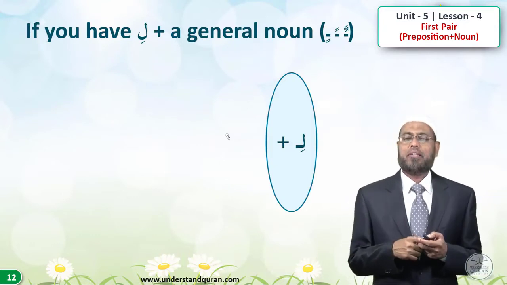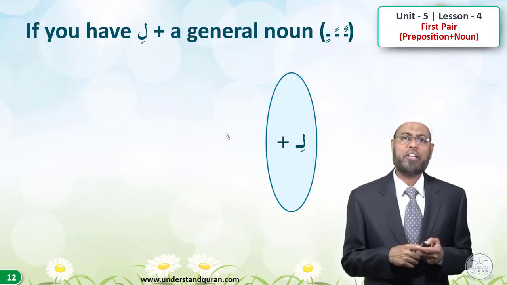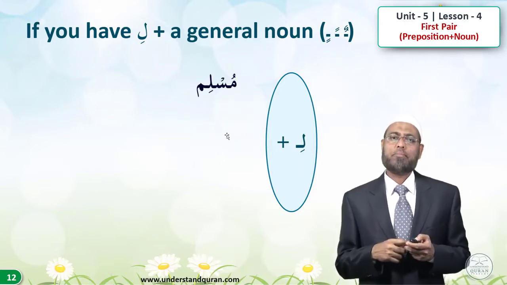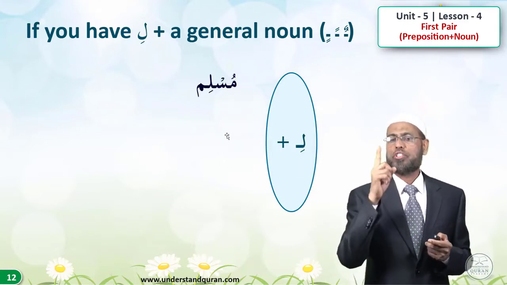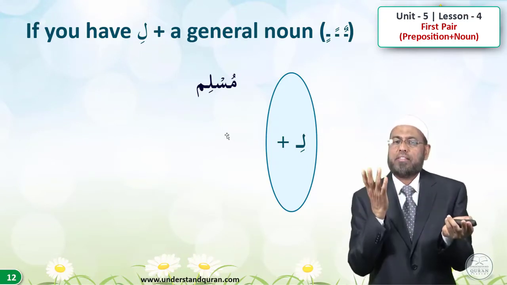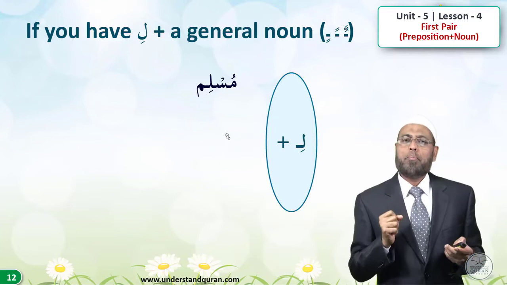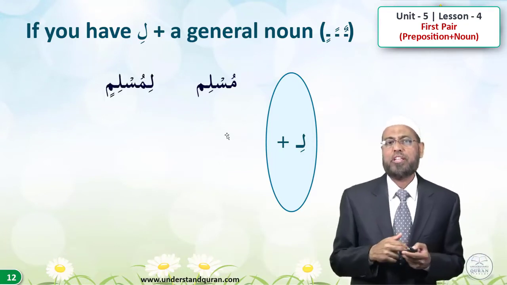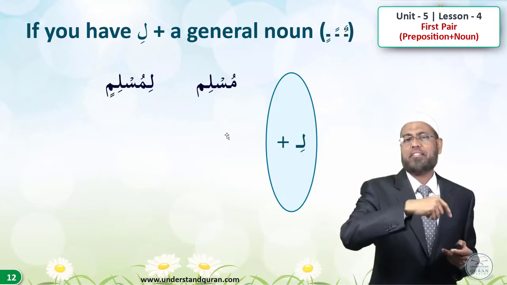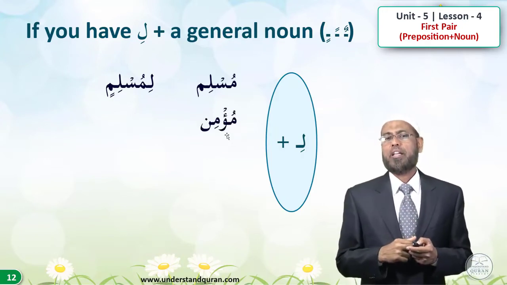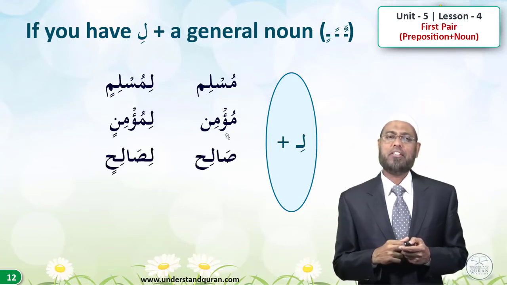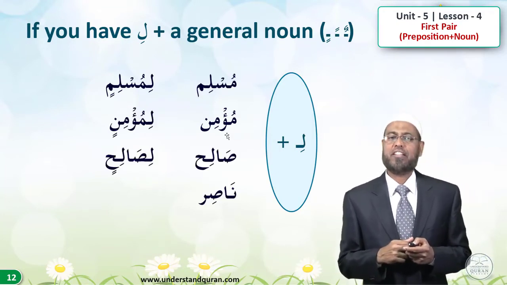So let us take the first example, a preposition li with different nouns. For example, Muslim. Remember, the word Muslim can be Muslimun, Musliman, Muslimin, depending on where it is used in a sentence. So as of now, we are just saying Muslim. But when we add preposition li to Muslim, it will be li Muslimin. Alright? Similarly, li and mu'min, li mu'minin. Li and salih, li salihin. Li and nasir, li nasirin.